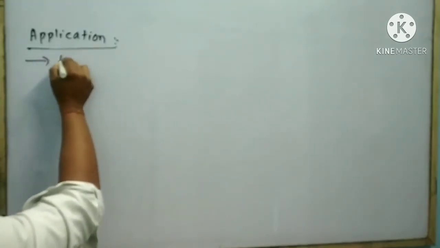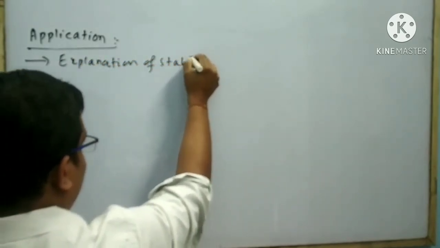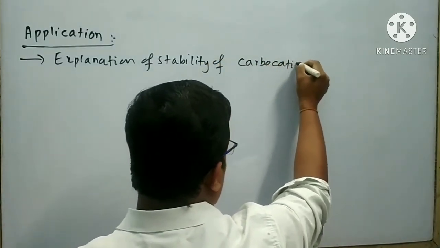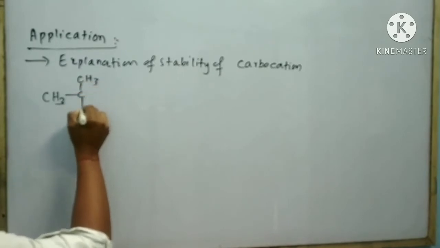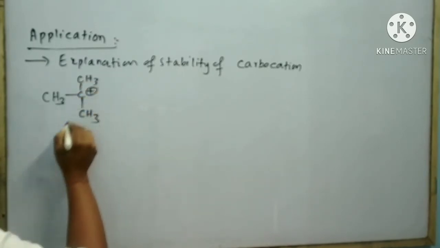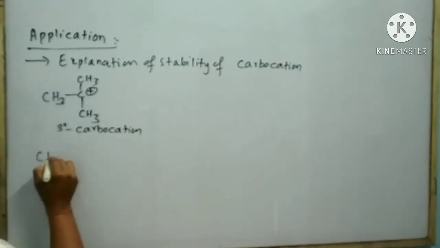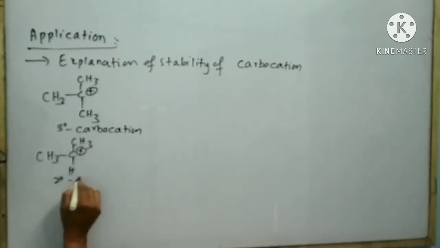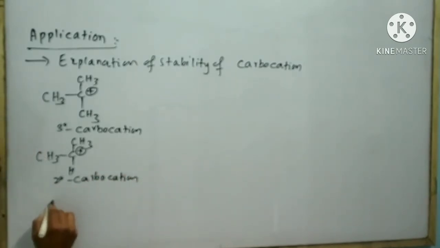Next application is explanation of stability of carbocation. Suppose we take different types of carbocation. This is said to be a 3 degree carbocation. This is said to be a 2 degree carbocation. This is said to be a 1 degree carbocation.